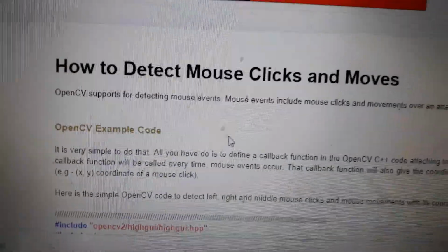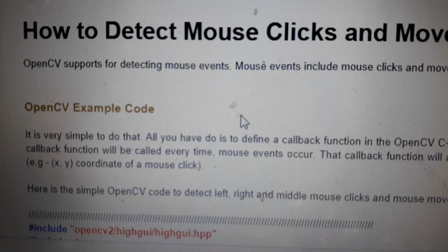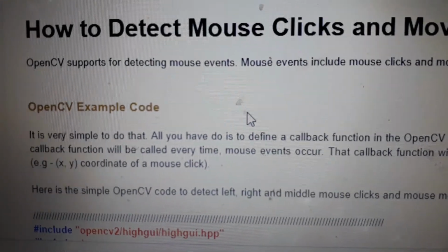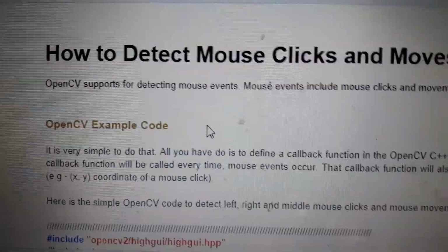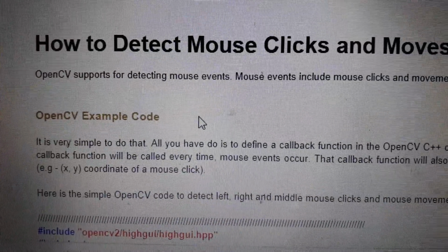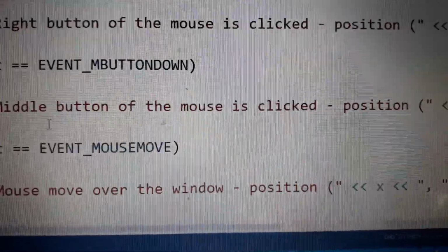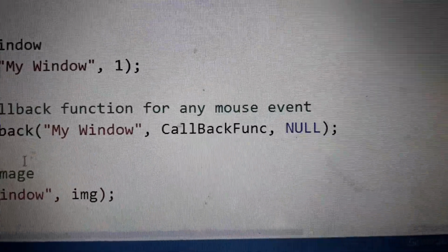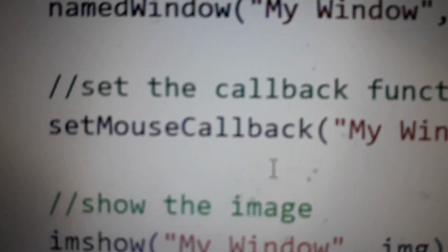Now, I will read out the OpenCV example here. It is very simple to identify the mouse click. The major core function playing a key role in the process of mouse moves and mouse clicks is nothing but a callback function. That callback function will be called by the set mouse callback function, which is provided by the OpenCV API.